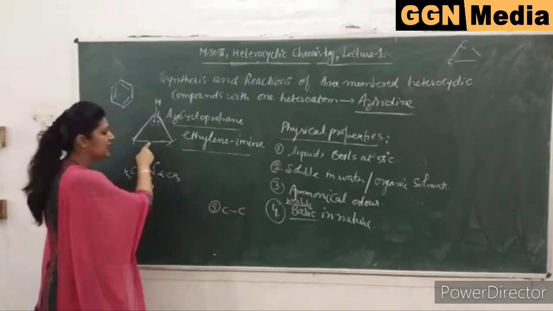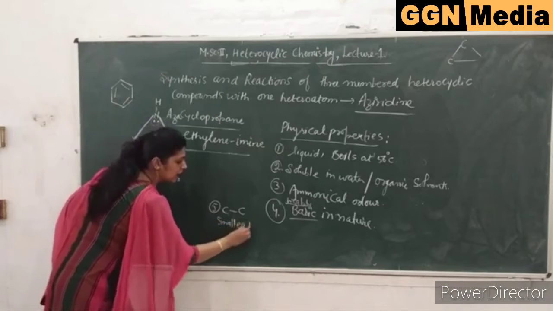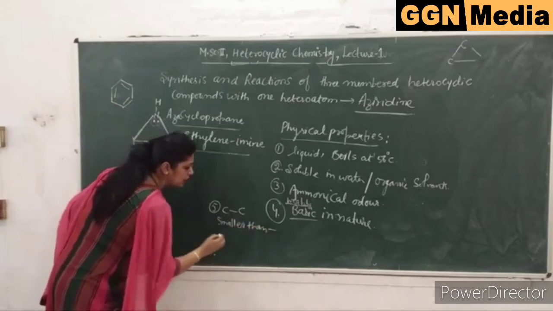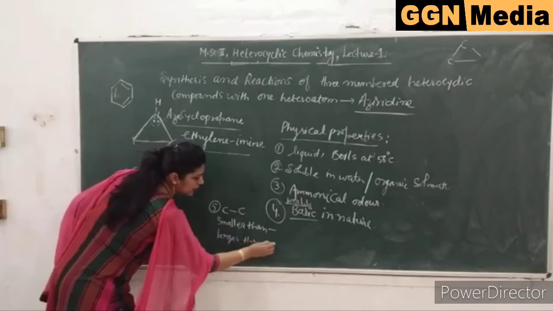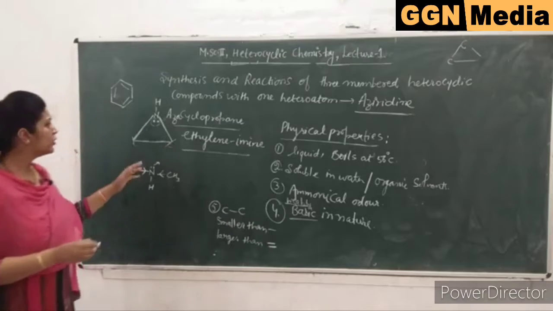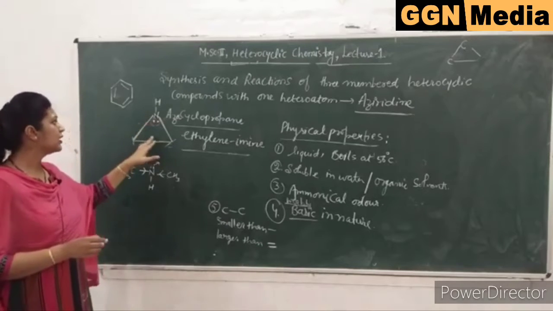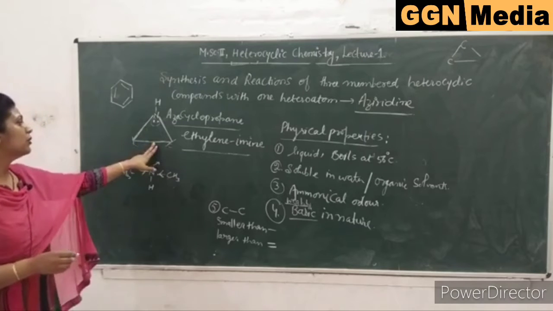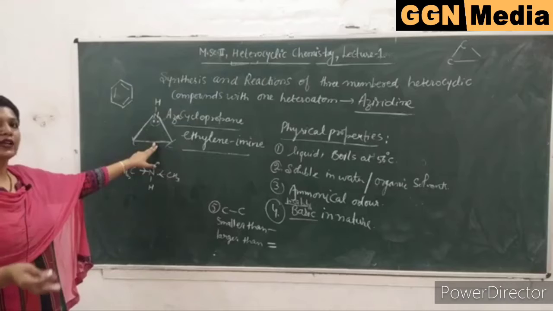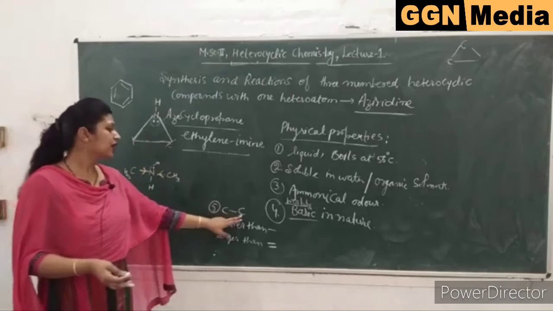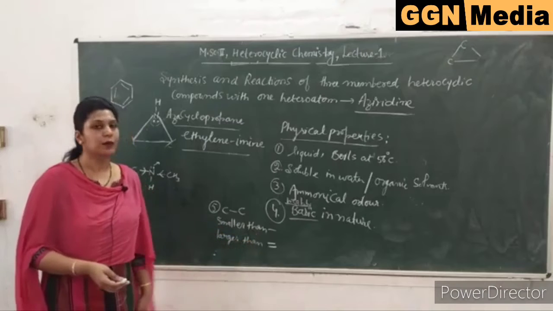Carbon-carbon bond length in aziridine is smaller than a single bond but larger than a double bond. Why? Because, again for the same reason, there is a delocalization of the electrons. So due to delocalization, a partial double bond is here. Partial double bond means neither a single bond nor a double bond. So the carbon-carbon bond length is in between the single bond length and double bond length.